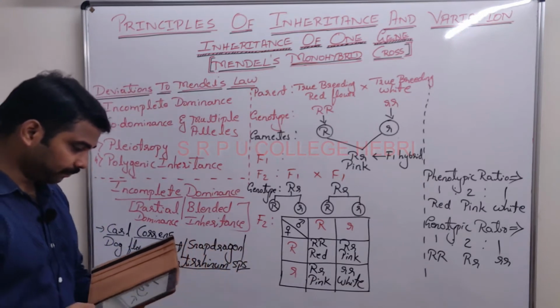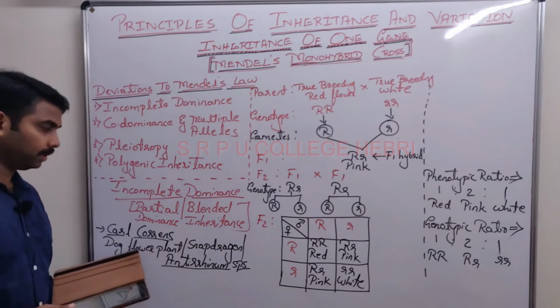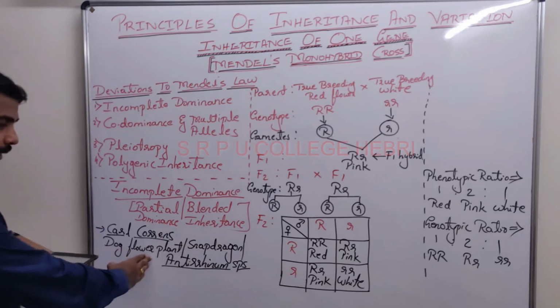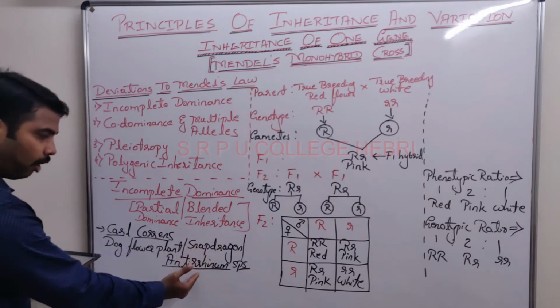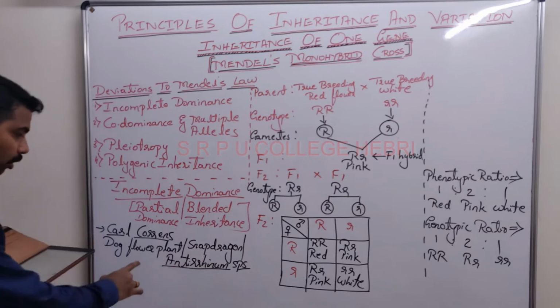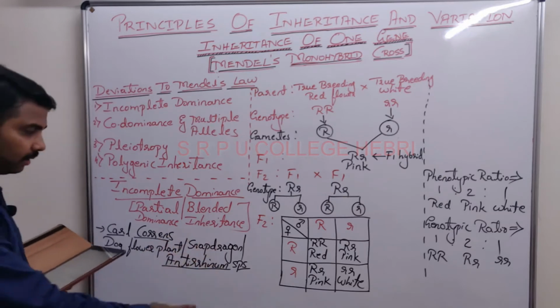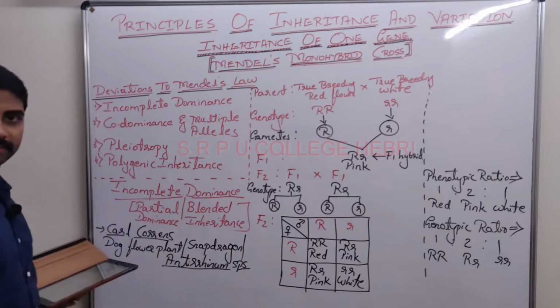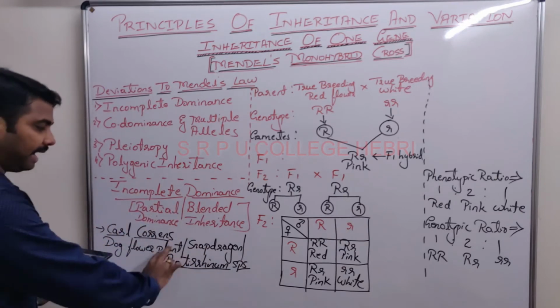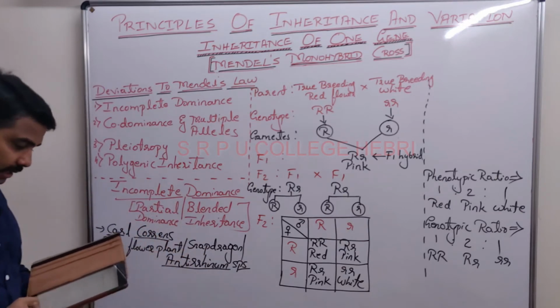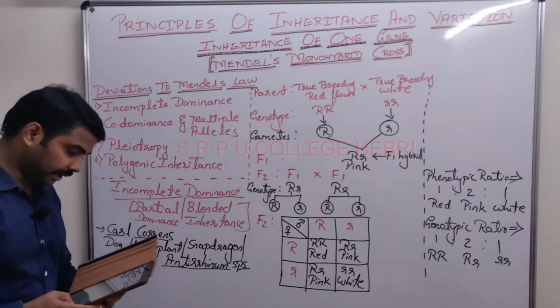Next line. Example. Which is the example? Dog flower plant or snapdragon or antirrhinum. At least you have to write the dog flower or the snapdragon. No need to write antirrhinum. That is not given in the NCERT. Any one name you have to write in the exam. Okay. Next line, write down.